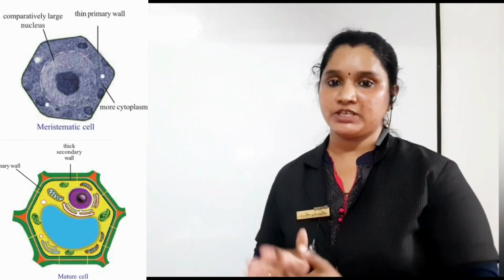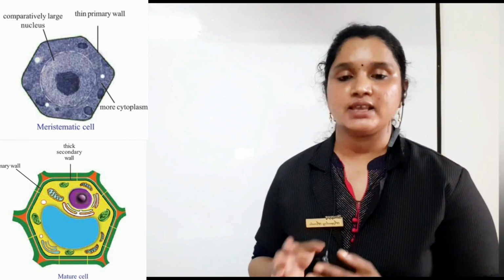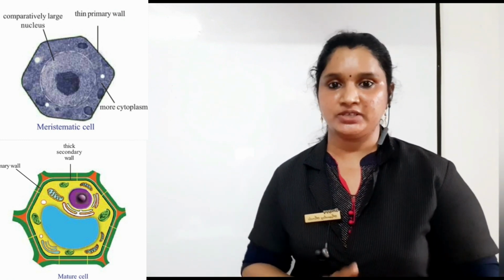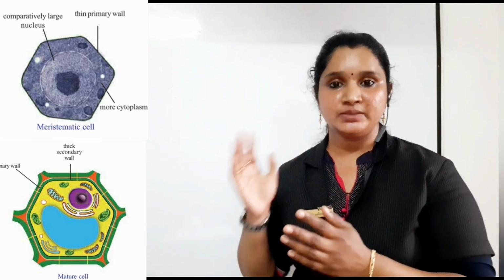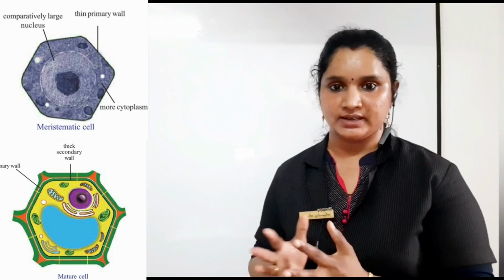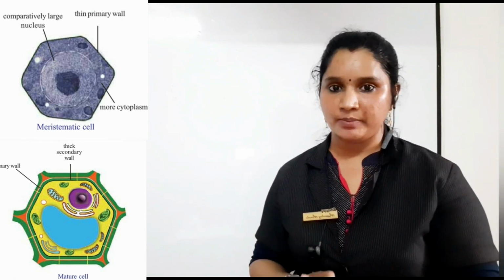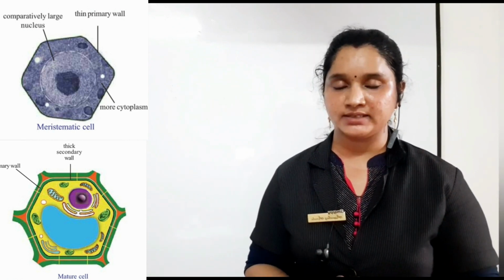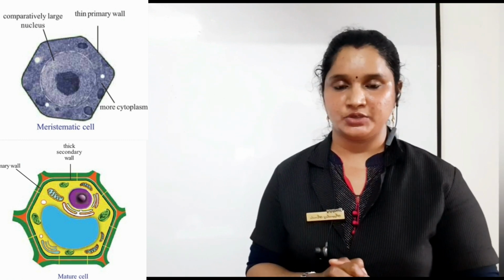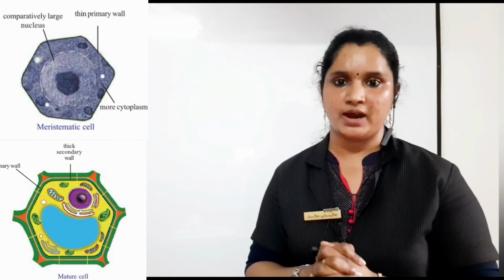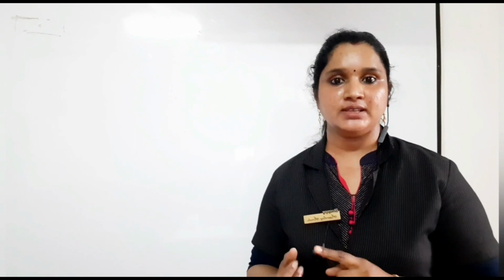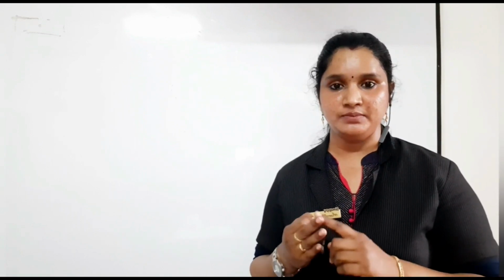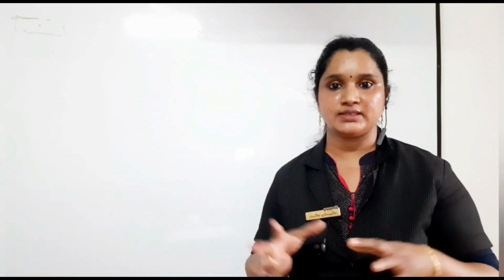You can see in the picture, the meristematic cell is different from a mature cell. This mature cell you have already seen, isn't it? In the first chapter we have studied about a plant cell and its parts. You know very well. Which are the main parts? Yes, cell wall, cell membrane, cytoplasm, nucleus and the cell organelles.